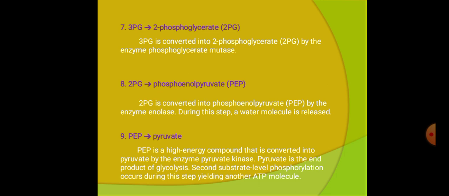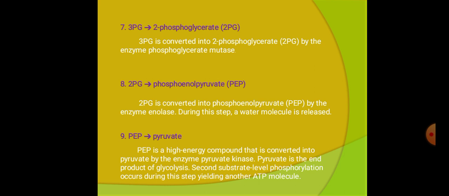At last, we come to the last step, the end of the glycolysis pathway. The phosphoenol pyruvate is converted into a pyruvate molecule. It is a high energy compound which next gets into another pathway. The pyruvate molecule is the starting point of the TCA cycle, otherwise called the Krebs cycle. This reaction is catalyzed by pyruvate kinase.